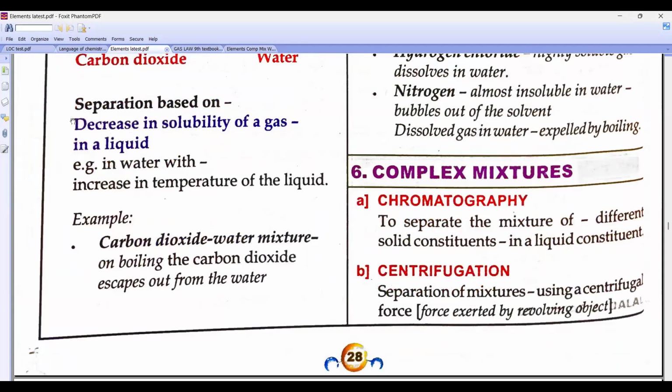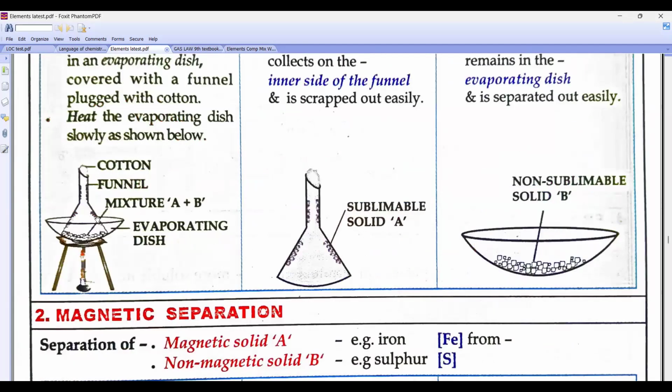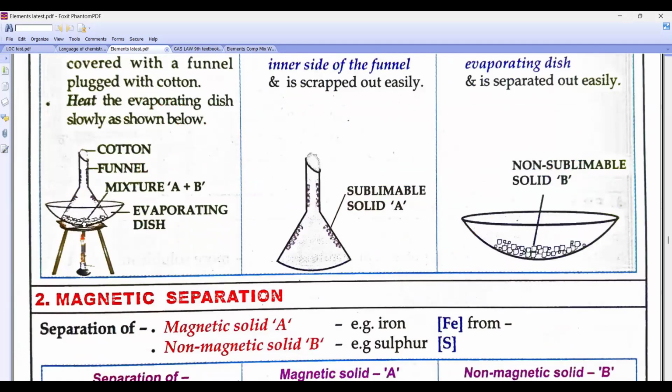Now, if you want to see the detailed experiment, I'll show you here, beta. Can you see? We are doing sublimation. Look, first we took a China dish. In that, we added ammonium chloride and NaCl. Then I put a funnel. Then I heated it. Once I heat, beta, on the surface of this, what vapors? These vapors are of which substance? The sublimable substance. This was your ammonium chloride. And what will remain in this dish? NaCl, the non-sublimable substance. Are you getting it? Right, beta? Very good.